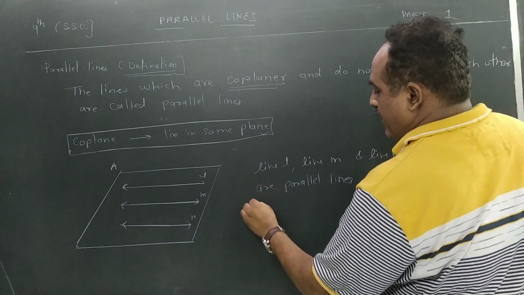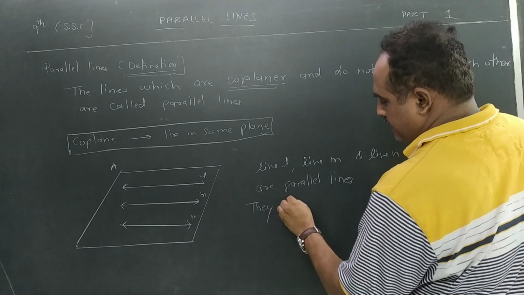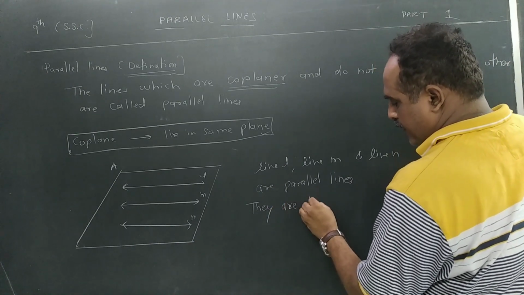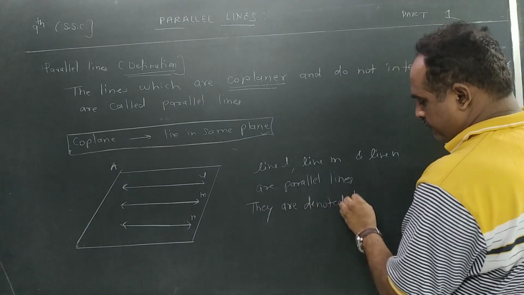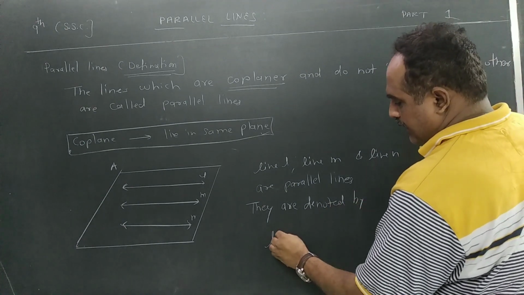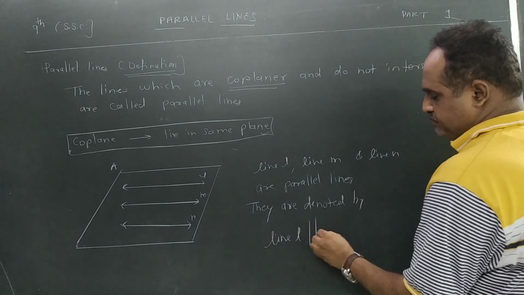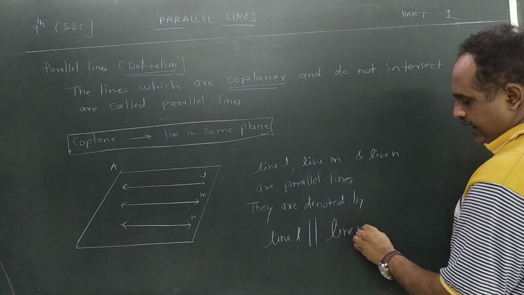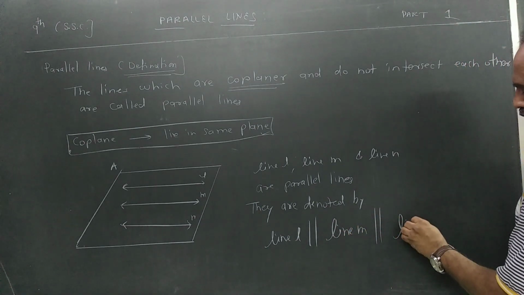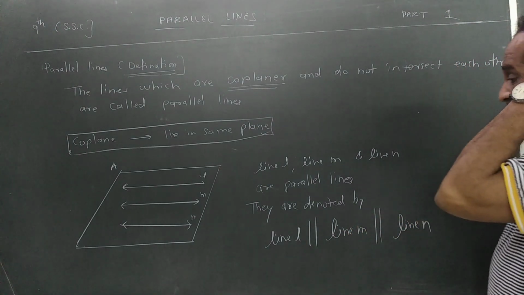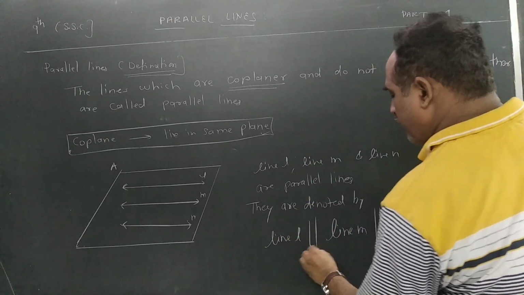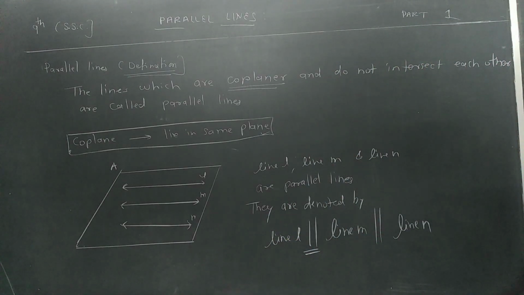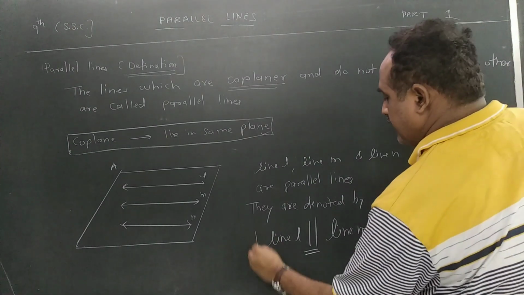They are denoted by line L is parallel to line M is parallel to line N. And this is the way we are going to write. This is the symbol of parallel lines. This is again a very important thing.